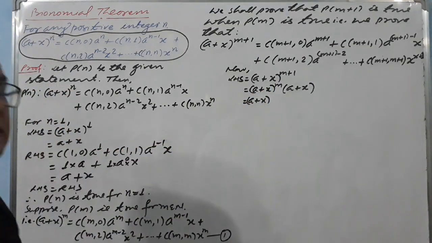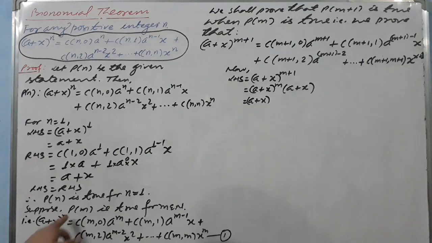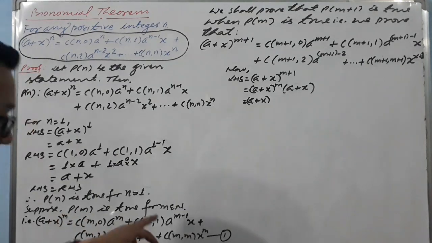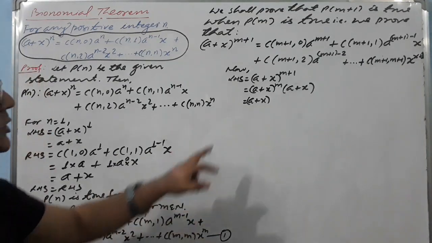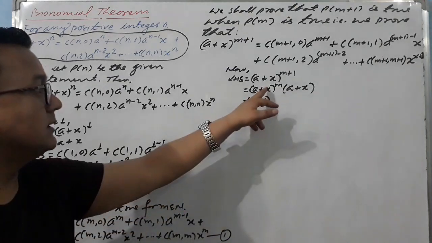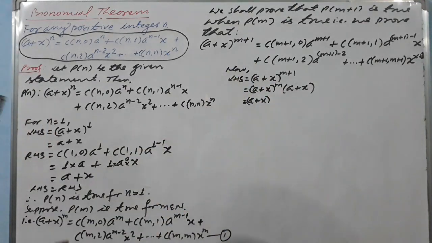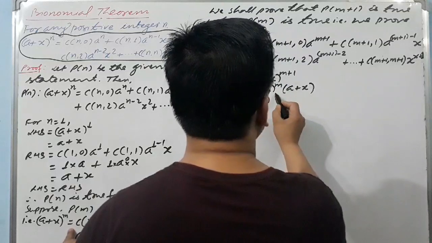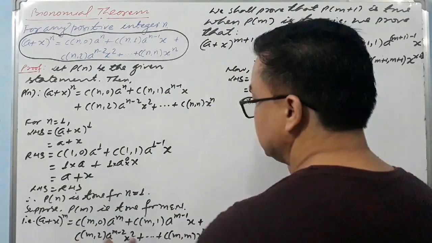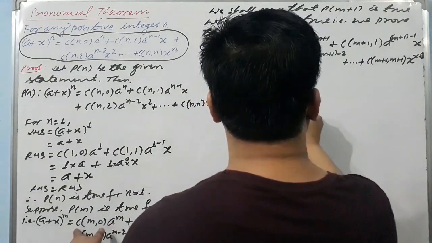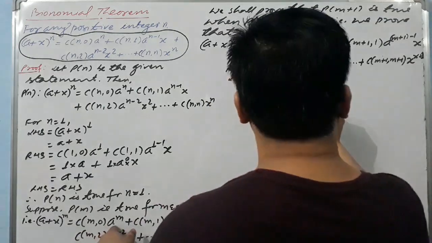Where is the value of (a + x)^m? Here. (a + x)^m is here. Now let's substitute the value of (a + x)^m here. So we can write down here, using a big bracket, C(m,0) a^m,